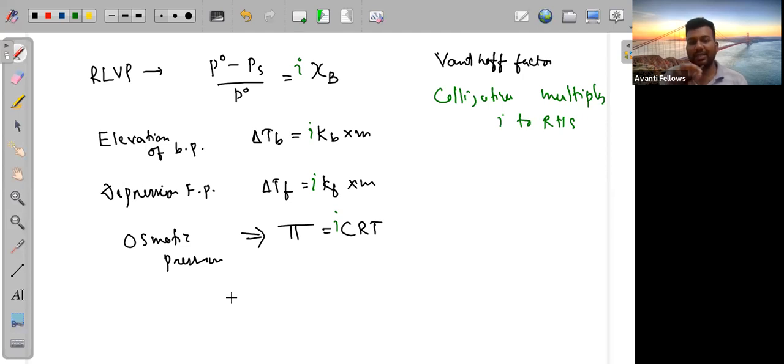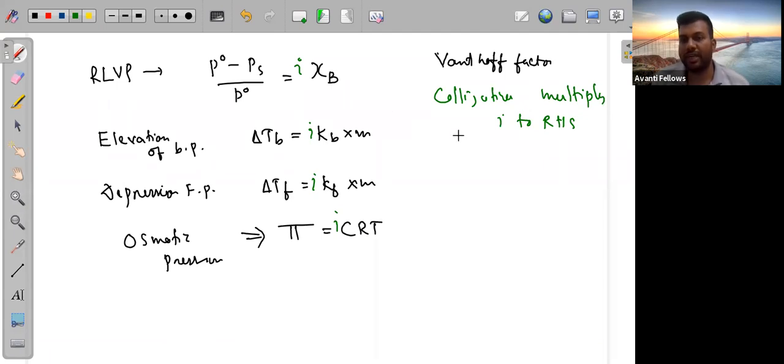Okay, so that is the only thing. Kf and Kb are constants. But if this molality depended on the nature of the solute, then in that case we could say it will not be a colligative property. But we are just taking Kf and Kb as the constant of the solvent.